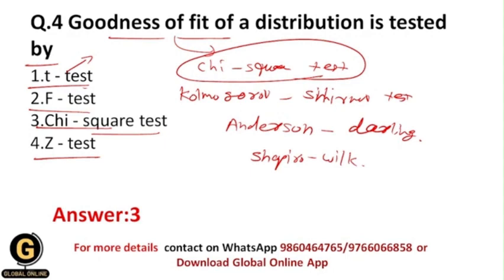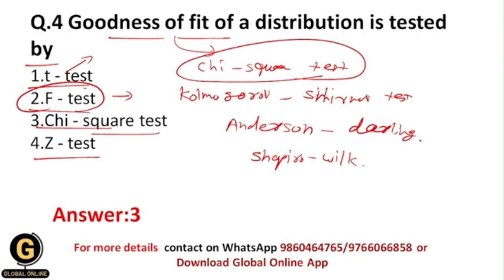Okay, f-test basically is based upon the f statistic, and the f statistic is nothing but the ratio between two independent chi-square variates that are divided by their respective degrees of freedom. Okay, so here basically the f-test lets us know exactly the differences between the variances of the two groups.